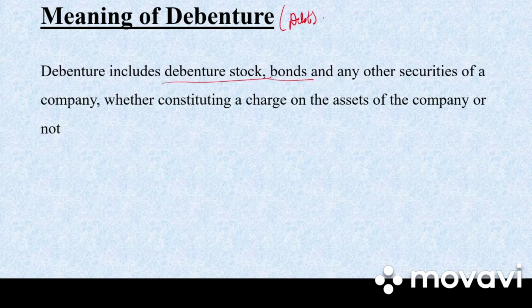A debenture is generally secured by a charge on the asset of the company. This means that if the company is unable to repay the debentures, the debenture holder can move to the court and realize their money by getting the assets of the company sold. Whenever a debenture is issued, it can be secured debentures or mortgage debentures. In this case, the company will keep a mortgage of an asset or all the assets of the company, and if the company is unable to repay the debentures, the debenture holders can go to the court and sell the assets and get their amount. Clear?